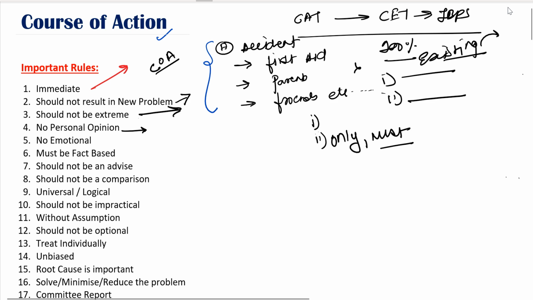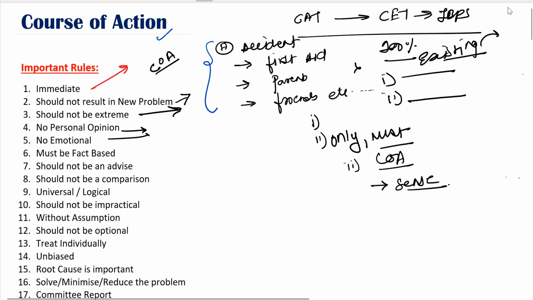No personal opinion. Most of the time, we have our personal opinions and we believe that this should be the answer. For example, what I just said: if there is an attack from an enemy country, a lot of people will feel that the country should retaliate, give them the answer, deploy the commandos, and so on. This is basically personal. Number two, you might have a course of action and feel that doing this makes a lot of sense, but that's your personal opinion. Those kinds of options cannot be taken as the course of action.